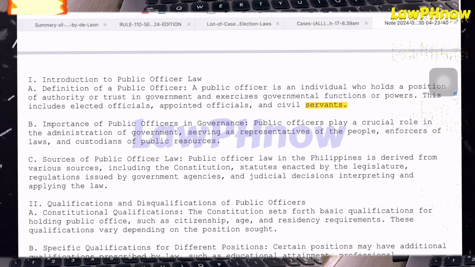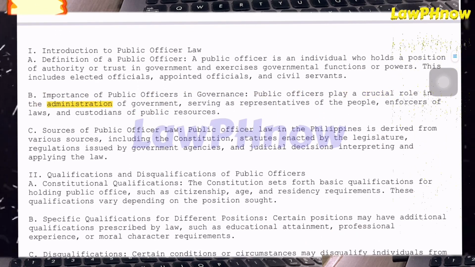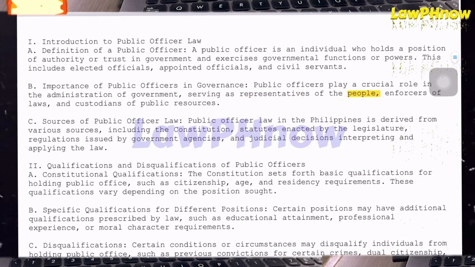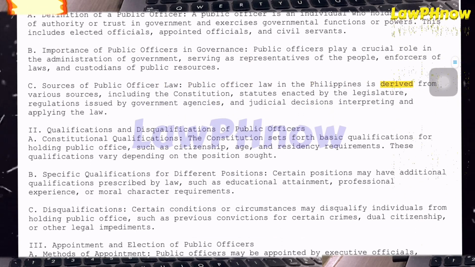B. Importance of public officers in governance. Public officers play a crucial role in the administration of government, serving as representatives of the people, enforcers of laws, and custodians of public resources. C. Sources of public officer law. Public officer law in the Philippines is derived from various sources, including the Constitution, statutes enacted by the legislature, regulations issued by government agencies, and judicial decisions interpreting and applying the law.